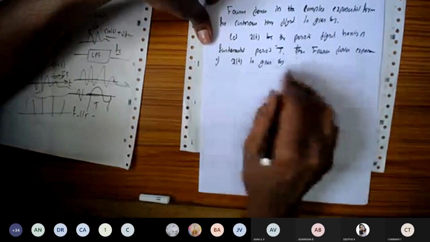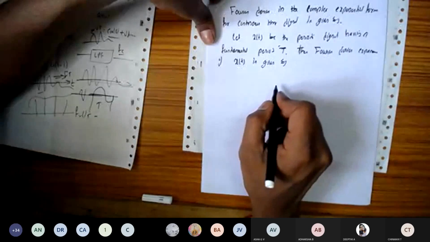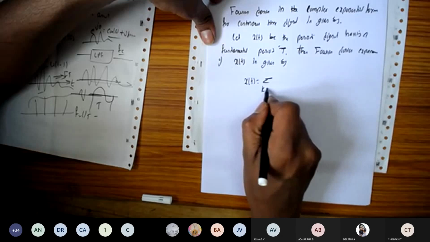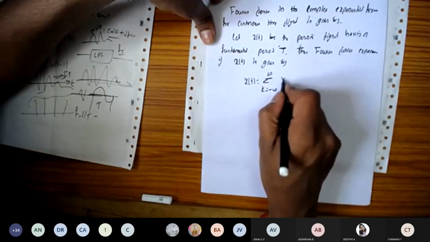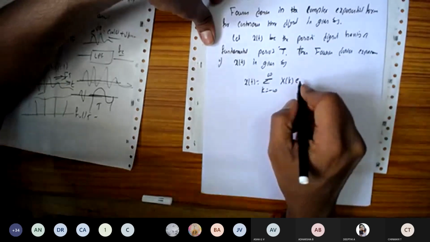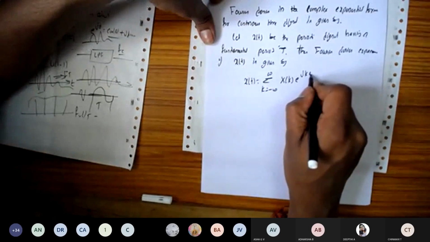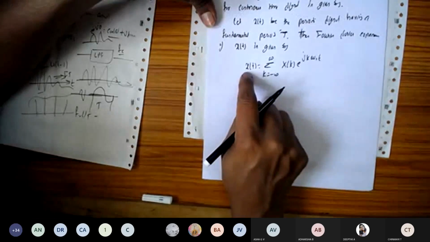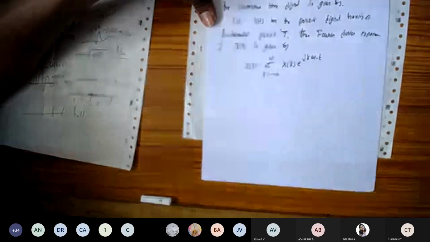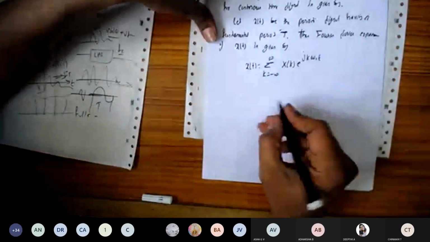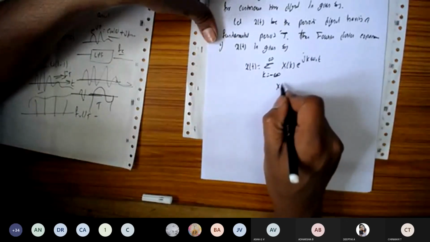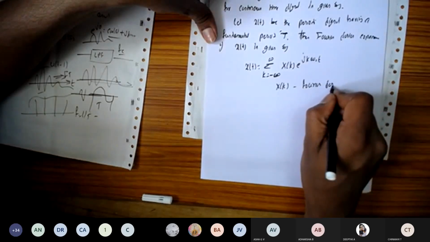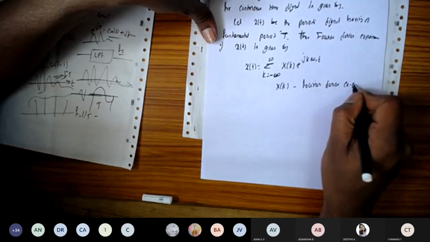We express x of t in terms of the Fourier series expansion as a complex exponential series. x of t is equal to the summation over k from minus infinity to plus infinity of x of k e to the power of j k omega naught t. Here x of k is the Fourier series coefficient.